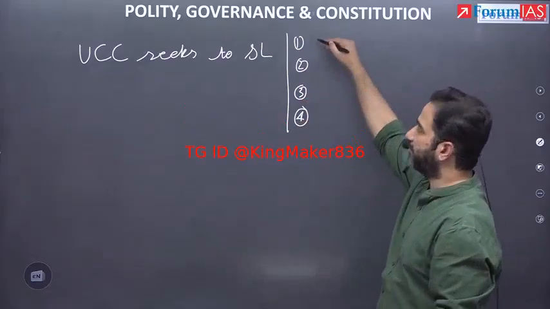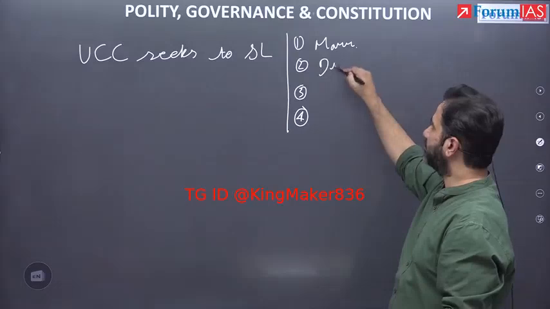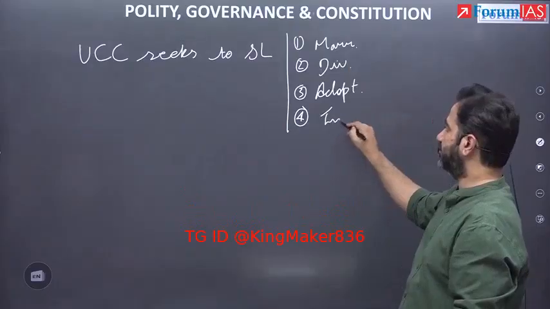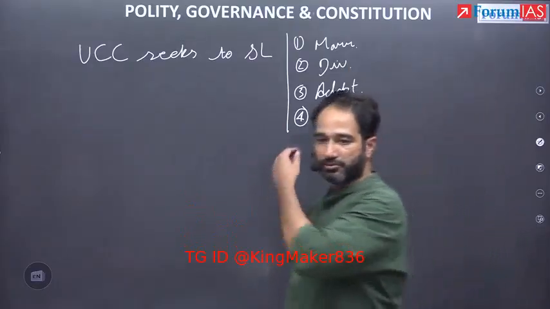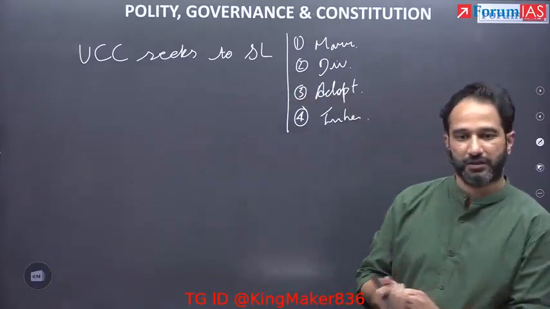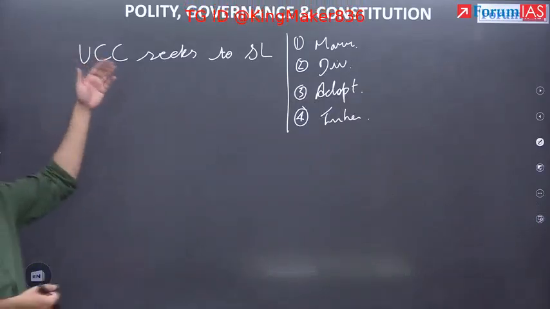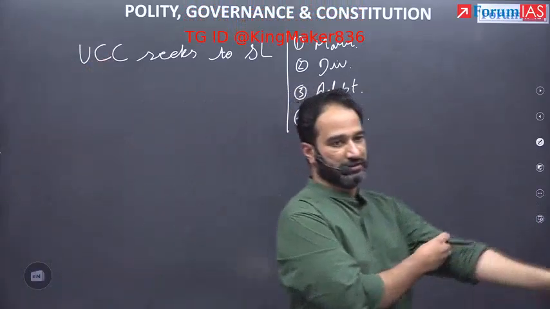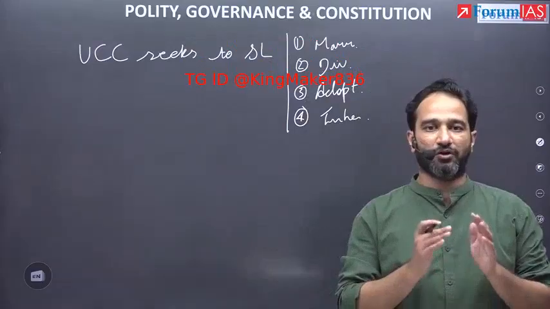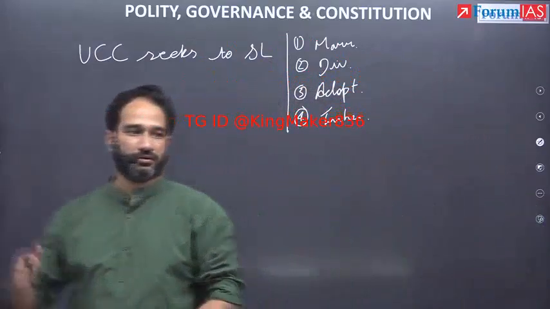First thing it seeks to streamline is laws related to marriage, divorce, adoption, and inheritance. That is the core part of what UCC intends to do, which is to have a common law on adoption, common law on inheritance, common law on marriage.